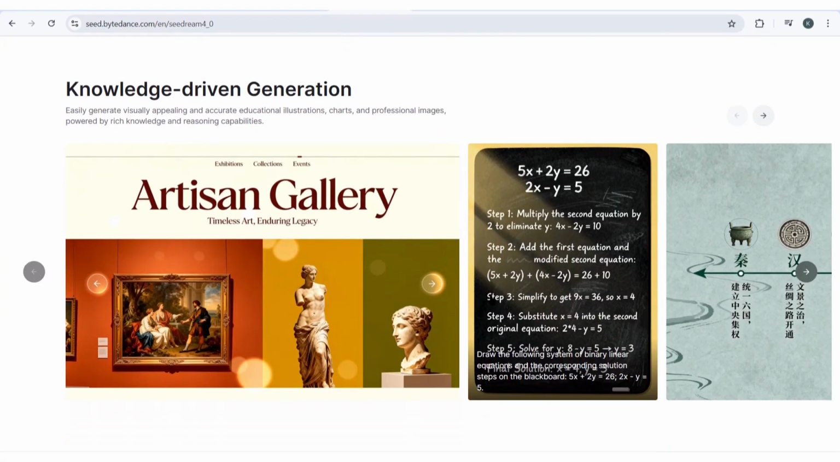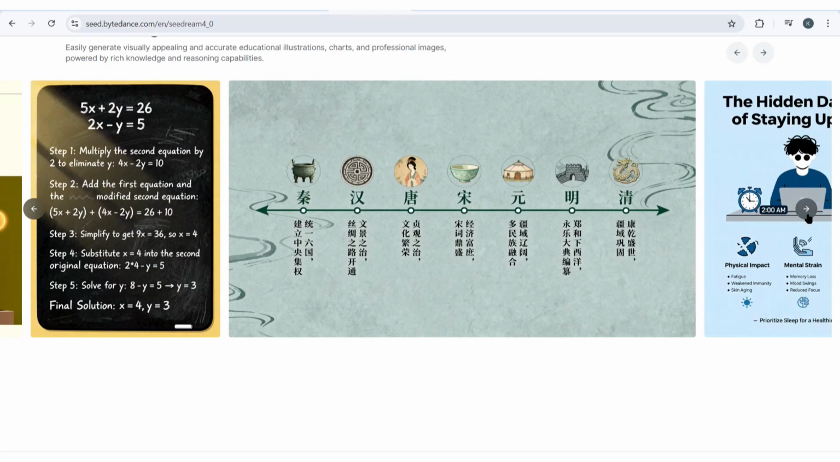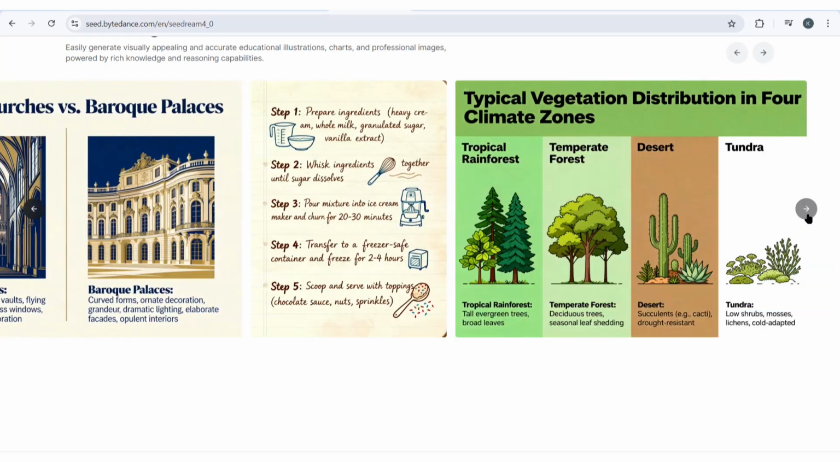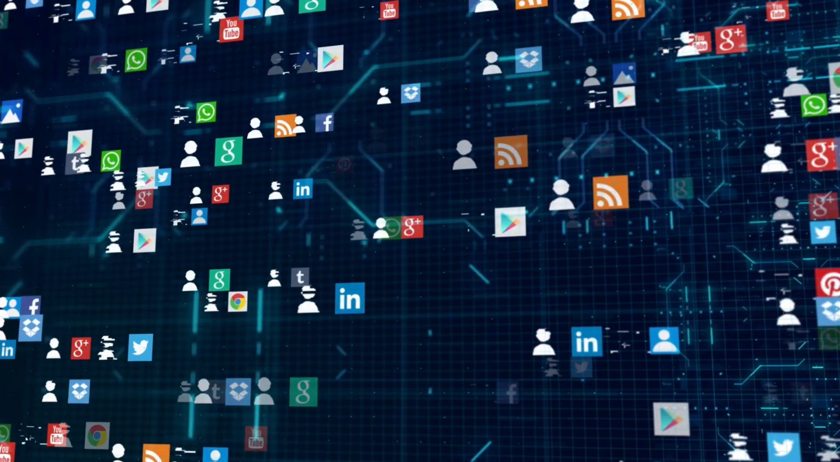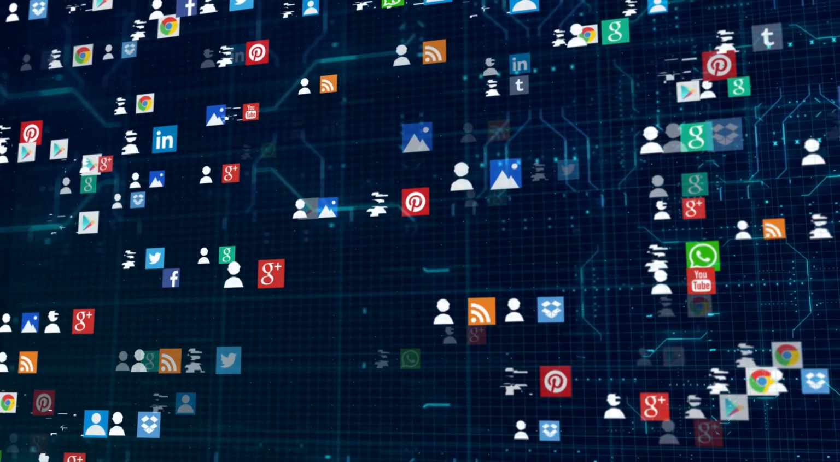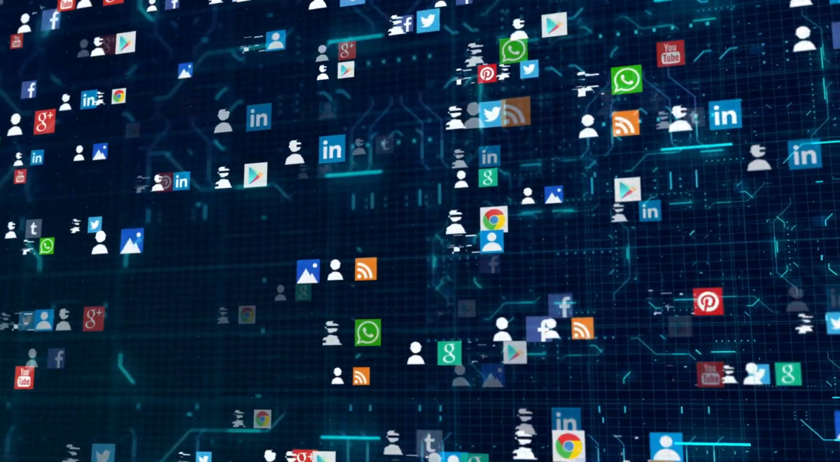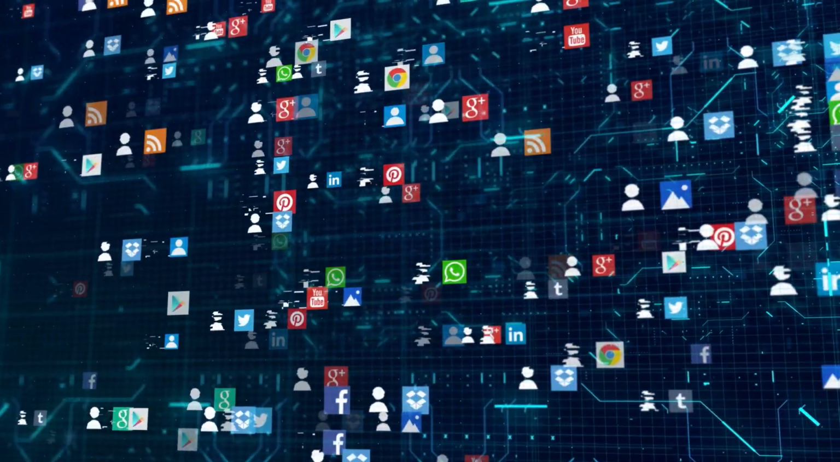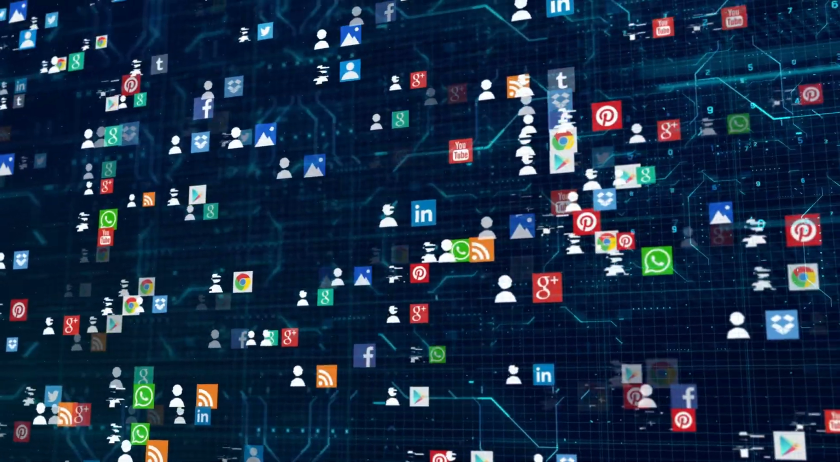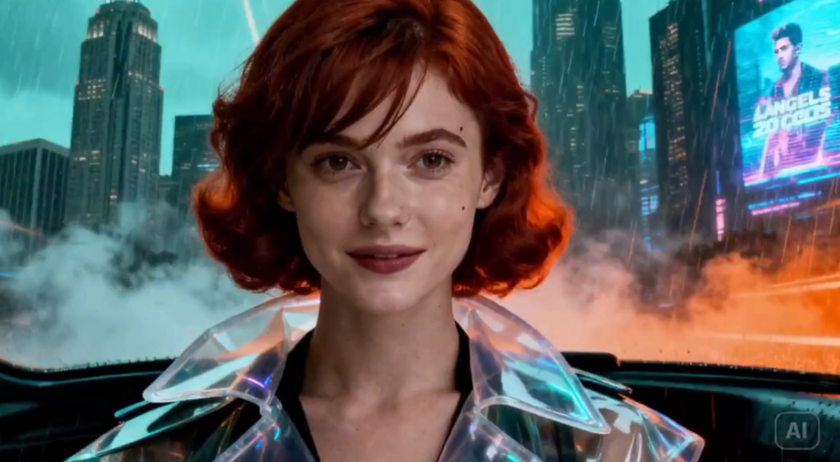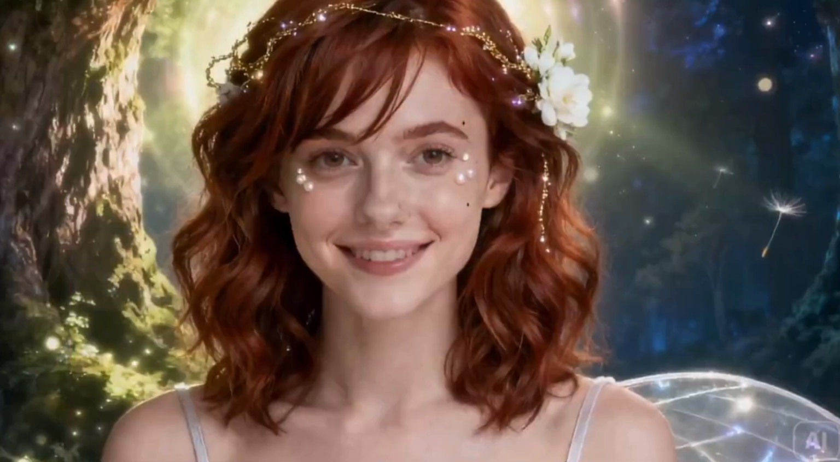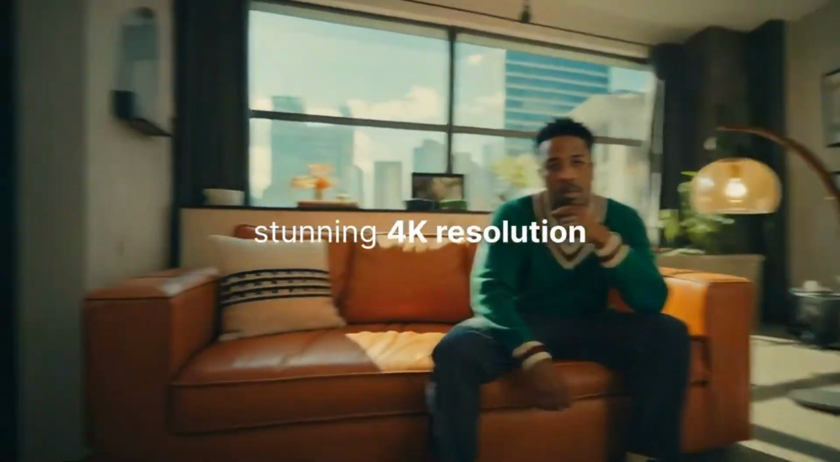But here's what really matters. How can you use this to make money? And that's what I'm going to break down for you right now. First opportunity, content creation. If you're creating content for social media, blogs, websites, this changes everything. Instead of spending money on stock photos or hiring photographers, you can now generate high-quality images in seconds. You could create dozens of images per day. You could test different styles, different concepts, different approaches, all without a camera, without models, without any equipment. Just your computer and Seedream 4.0.